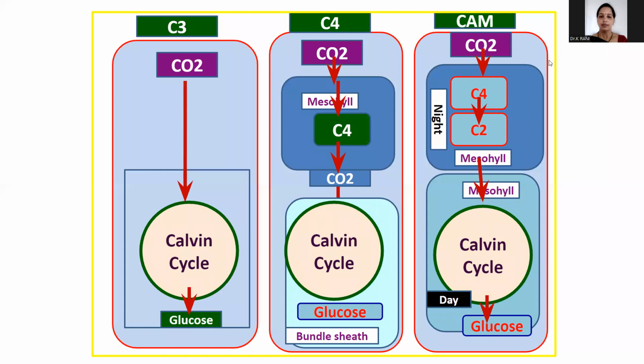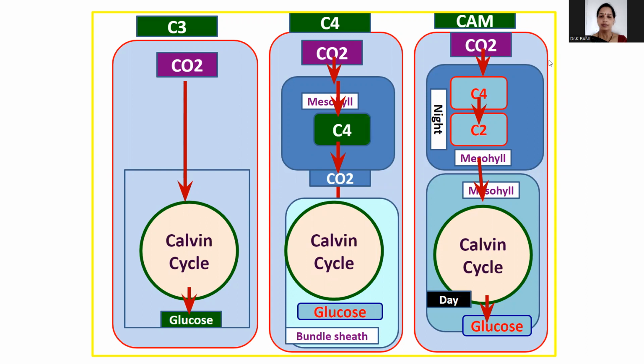In the second step of the CAM pathway, the oxaloacetic acid, the C4 compound, is reduced to malic acid in the presence of the enzyme malic dehydrogenase. Please observe the CAM cycle only; after that, we will discuss the comparison of the C4 and CAM cycles. All these reactions occur during night time only. Night time is the acidification reactions.